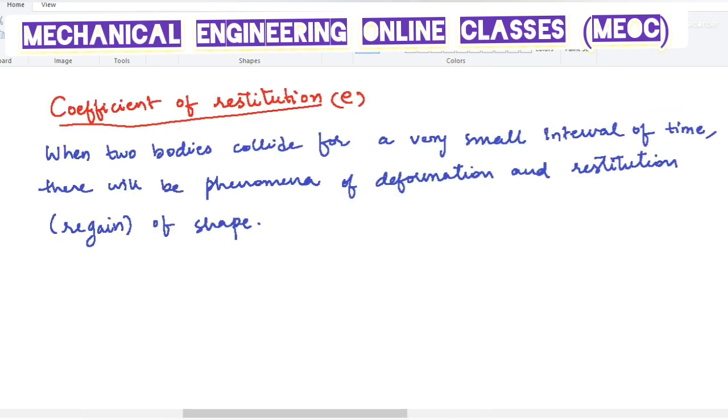The coefficient of restitution, which is denoted by the lowercase letter e. Now when two bodies collide for a very small interval of time, there will be a phenomenon of deformation and restitution of shape. Deformation of shape we know, and restitution means regain. That means the shape will be brought back. It will not remain deformed. So when two bodies are colliding with each other, there will be deformation of shape and also regain of the shape.